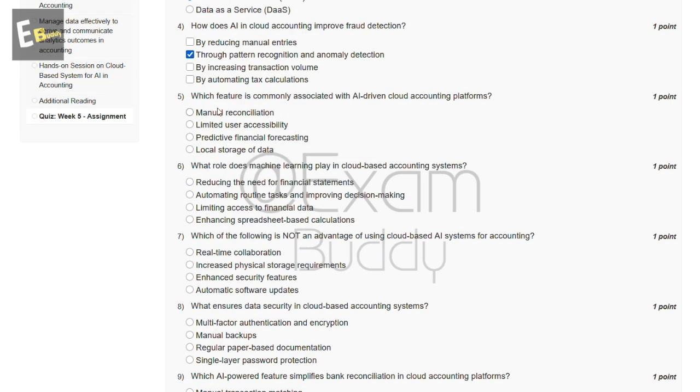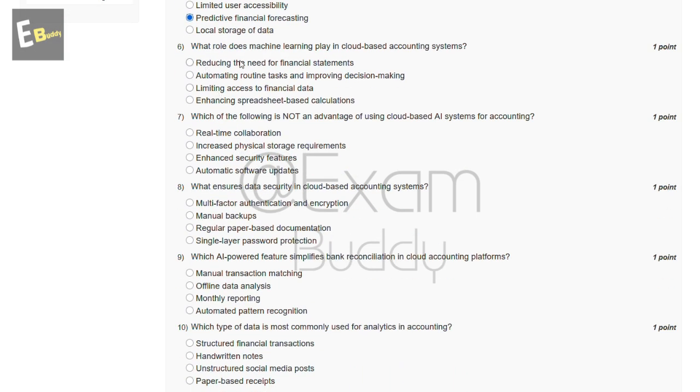Now the fifth question is, which feature is commonly associated with AI-driven cloud accounting platforms? The answer to our fifth question is C, predictive financial forecasting. Now the sixth question is, what role does machine learning play in cloud-based accounting systems? These are the options, and the answer to our sixth question is B, automating routine tasks and improving decision making. Now the seventh question is, which of the following is not an advantage of using cloud-based AI systems for